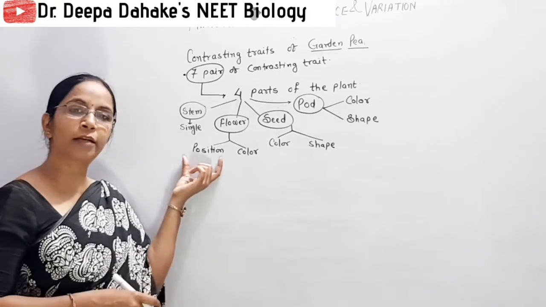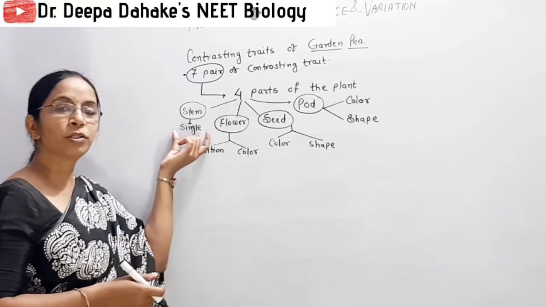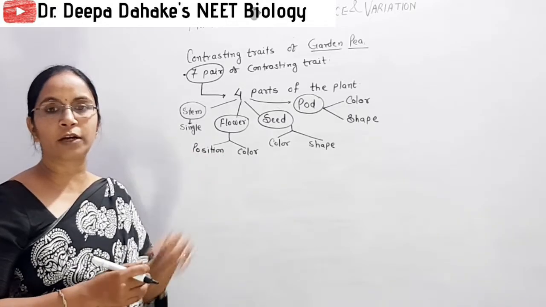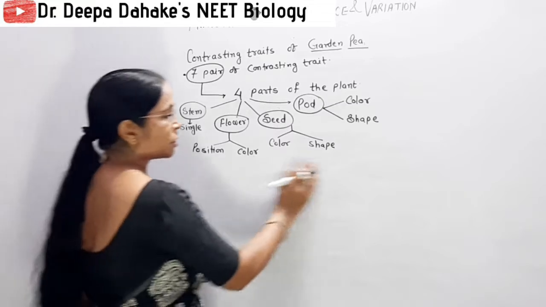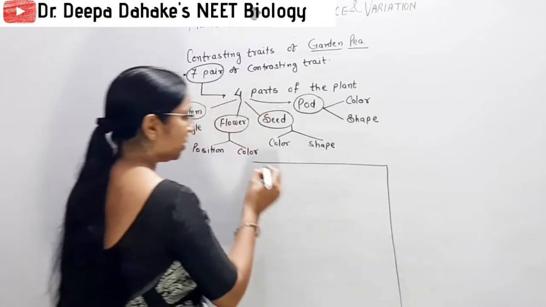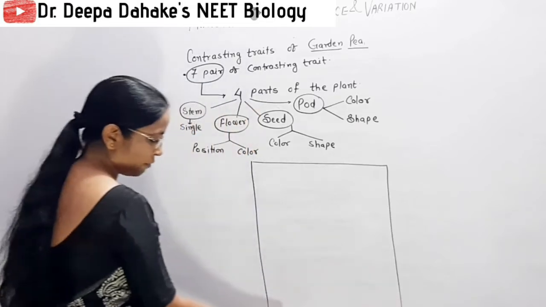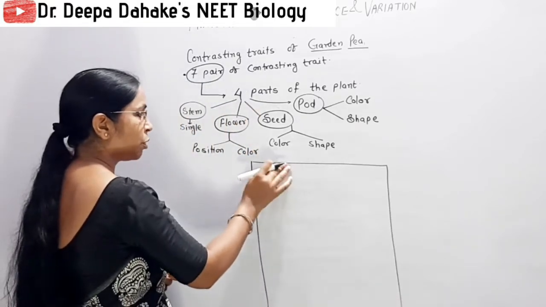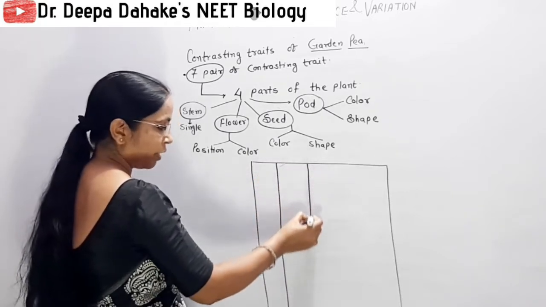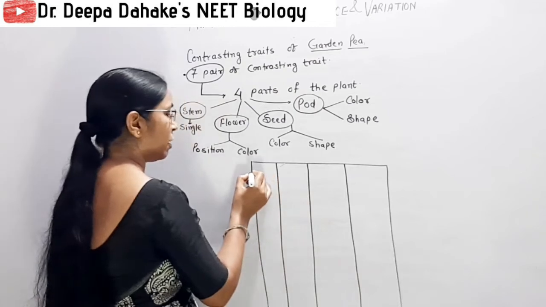Position is the character which is used as a single trait. So single trait means the stem as a single trait, and the position of flower is a single trait, which were used by Mendel. Now here we discuss the table, and contrasting trait means we discuss the dominant and recessive trait. So here, first you remember the part we select, then we select the trait or character, and then we come towards the dominant and recessive.